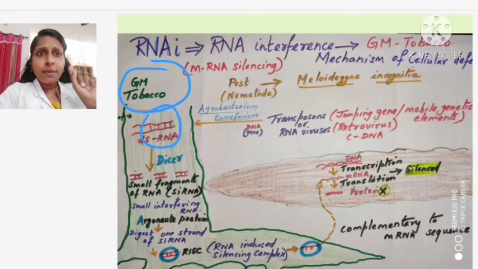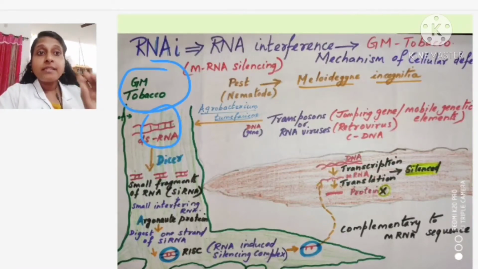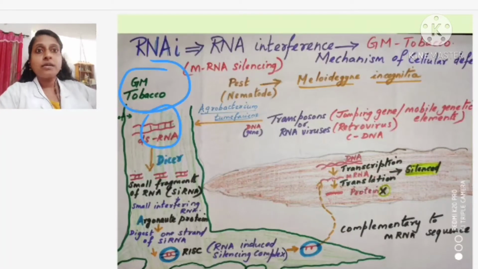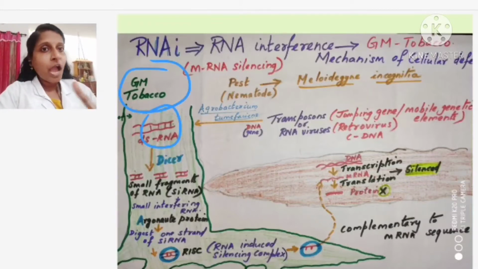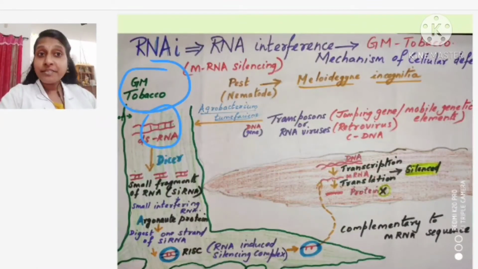So, for that some rDNA should be there, isn't it? Some foreign gene should be there inside the plant. Then only is it possible to make this GM plant, yes or no? Yes. So, for making this GM tobacco, I am introducing a gene into the tobacco plant, right? How can I introduce it? In plants we have already learnt, I am using a vector. And what is the vector here?